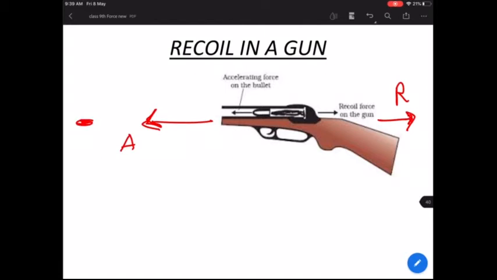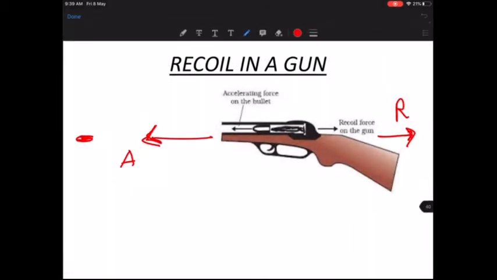So we were discussing the recoil of the gun, and I asked you which is the action and which is the reaction force. The bullet moving ahead is the action force, and the gun moving behind is the reaction force, correct? But in this case, why does the bullet move a longer distance compared to the gun? The gun only gets a small jerk, so what is the reason?